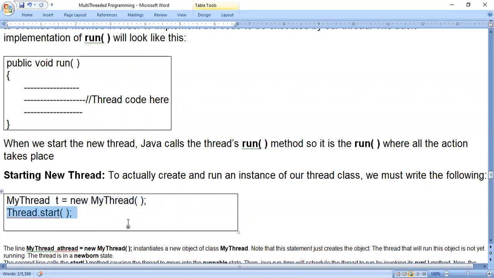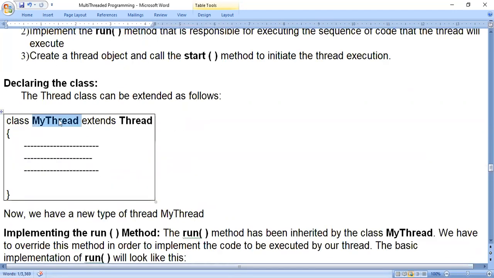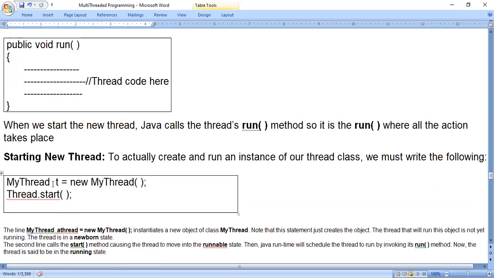Because MyThread, if you look at this class name, is the class we have created. The Thread class is already present in the Java class library. So for this new class that I am creating, MyThread, I should create an object. How do I create an object? My thread object name t equals new. Always the new keyword is used to create an object. New MyThread, the default constructor. So MyThread t equals new MyThread.